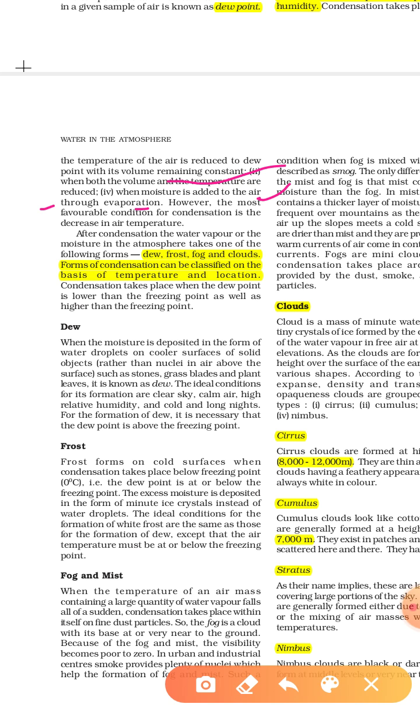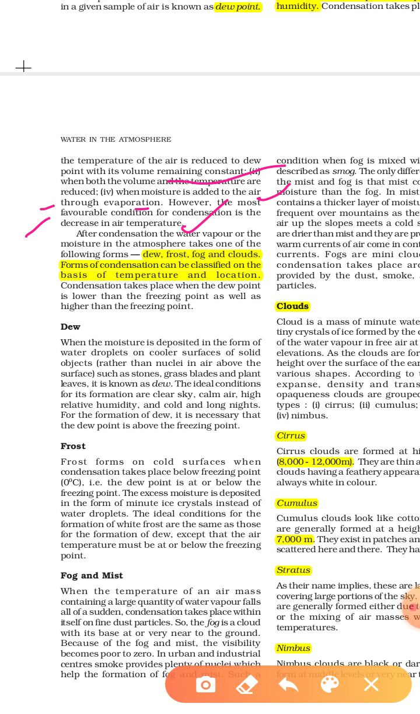However, the most favorable condition for condensation is the decrease in the air temperature. So in this way we can say the most favorable condition, that is, the most important term for the condensation process, is the decrease in the temperature, and the most important term for evaporation is the increase in temperature. When these two processes are held, the evaporation as well as the condensation process is held.